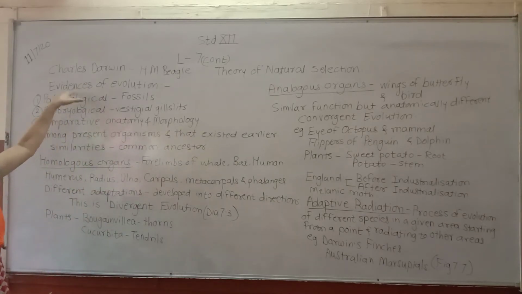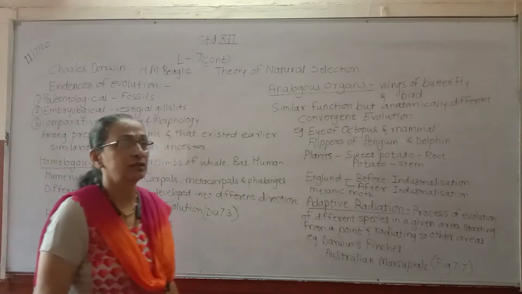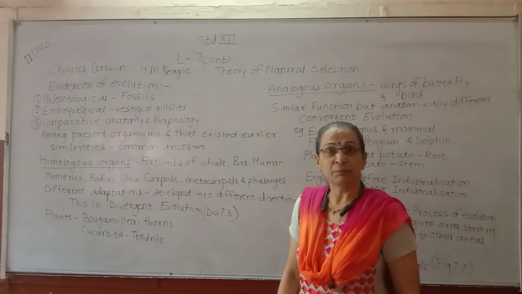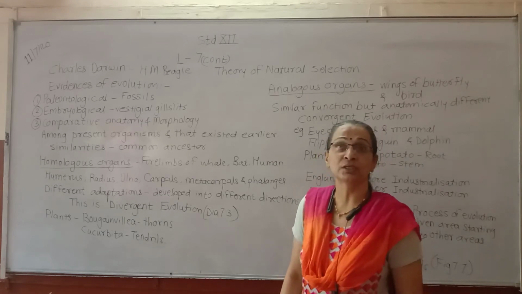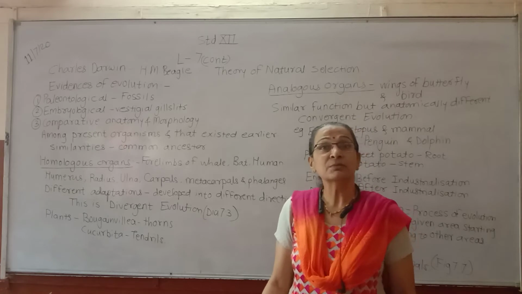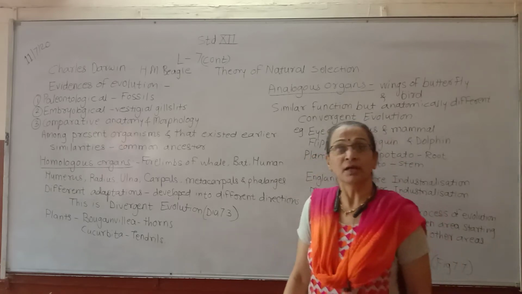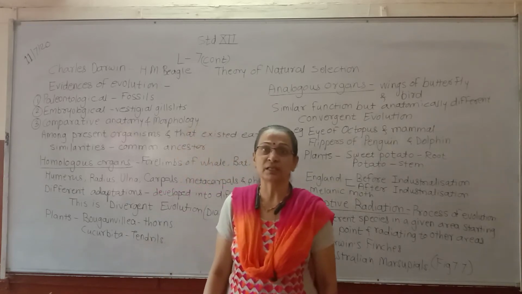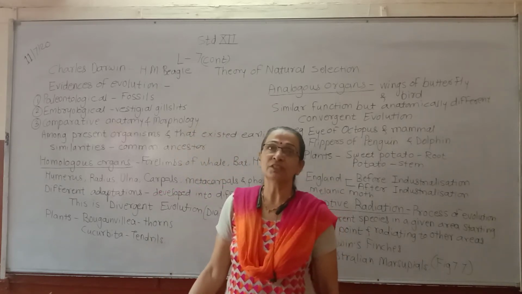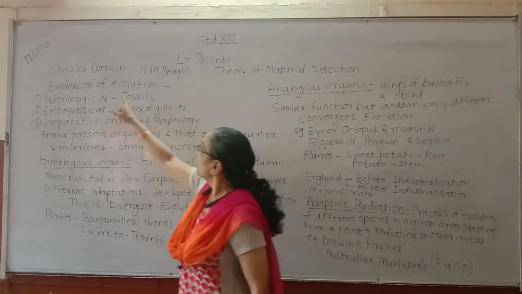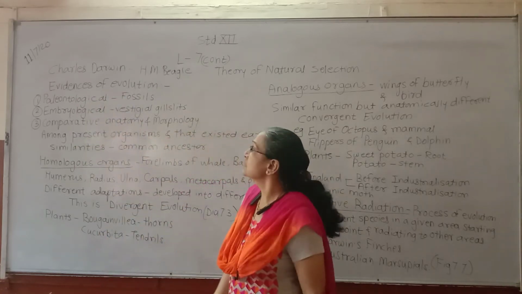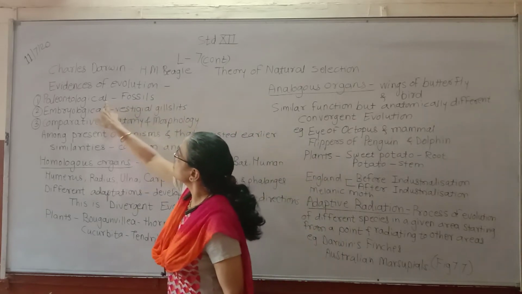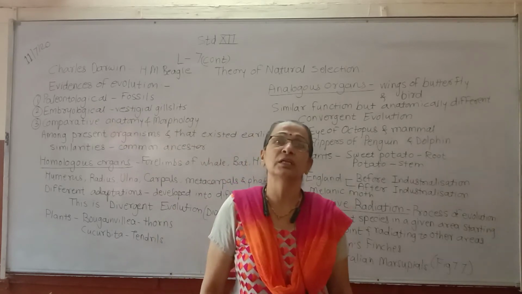Now what are the evidences that evolution has occurred? Till now we have seen that Oparin and Haldane gave the chemical evolution and biological evolution process. Then the scientist Miller experimented and showed that the same way the reactions might have happened which gave rise to new life. Now there are certain evidences which show that evolution has occurred. The first one is considered as paleontological evidences.